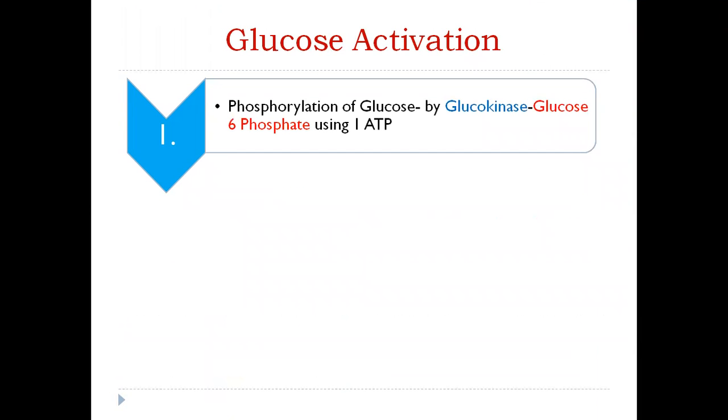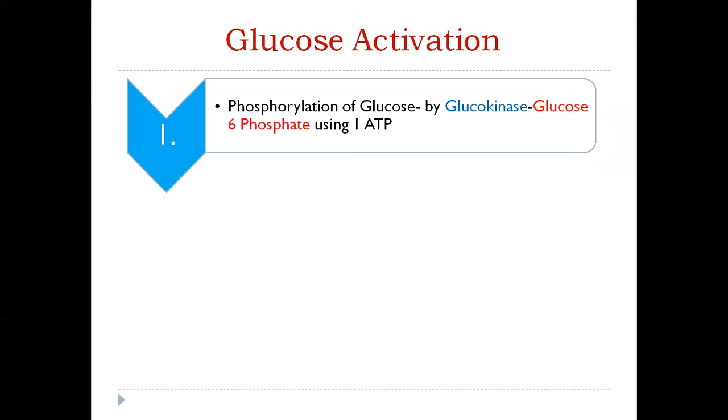Now, coming to the parts one by one. First, we will begin with glucose activation. So, what is the process, what reactions take place in glucose activation? Reaction number one: glucose is phosphorylated by glucokinase, converting it to glucose 6-phosphate using one molecule of ATP.